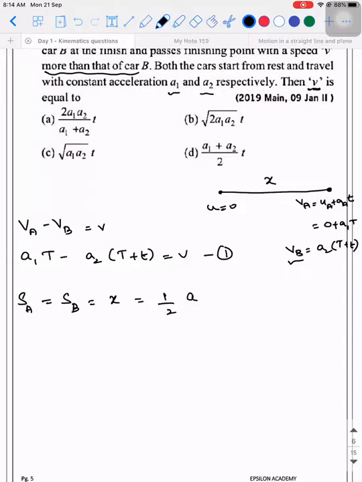So can I write it as half A1 into capital T square, correct, is equal to half into A2 into, what will be the time taken by B? Capital T plus small t, the whole square. Are you able to understand this point? Yes. So now try to solve the equation mathematically and tell me what is the answer.